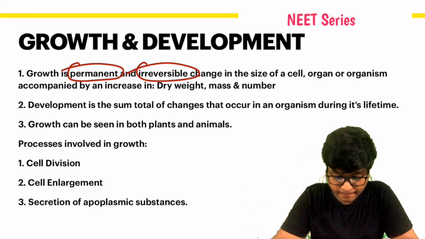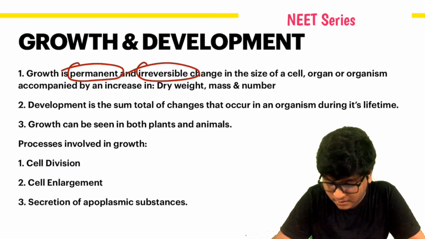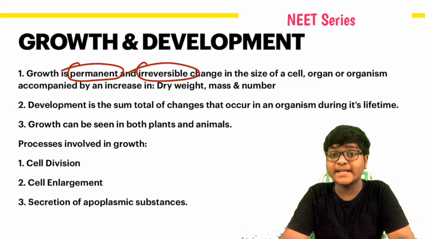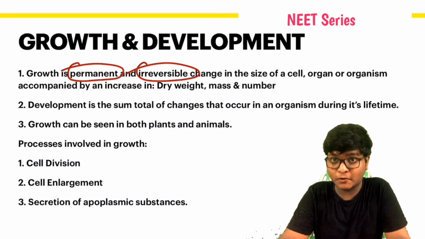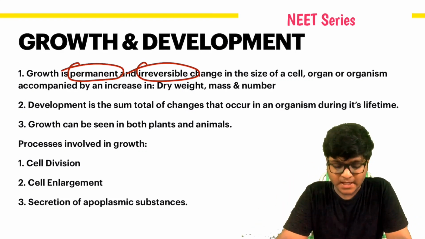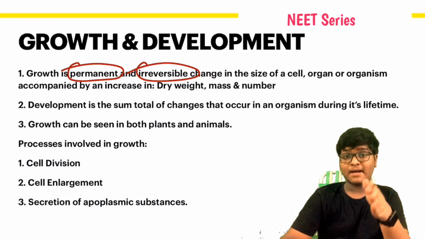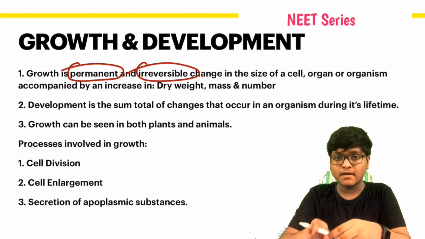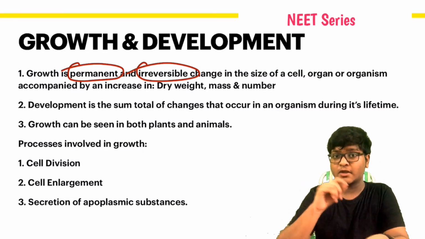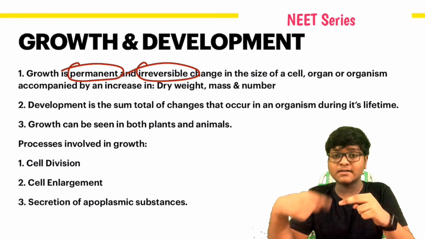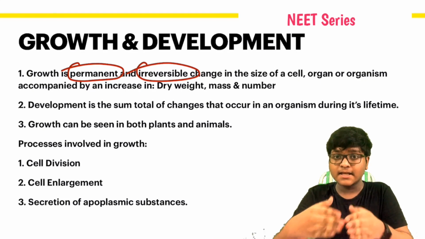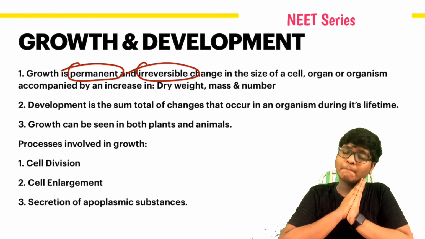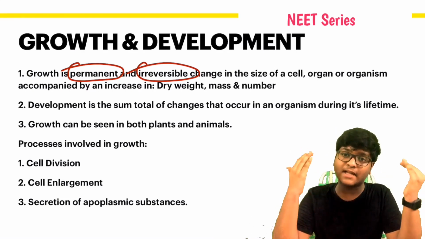Development is the sum total of changes that occur in an organism during its lifetime. I've told you this at the beginning. Growth can be seen in both plants and animals. Plant growth, animal growth. In plants, we have meristematic tissues where cell division occurs continuously. Hence, plant growth occurs throughout its life.